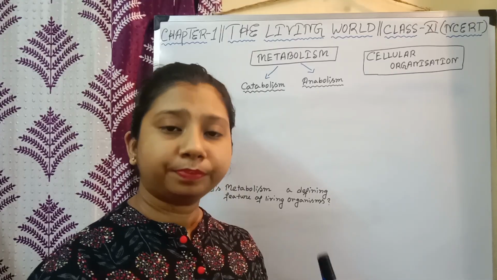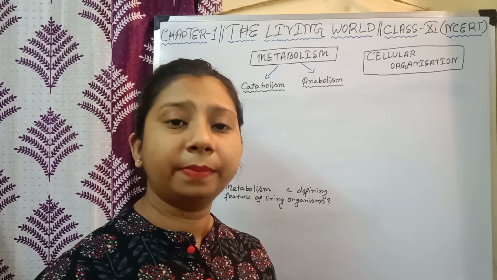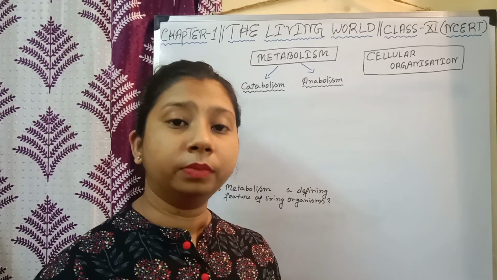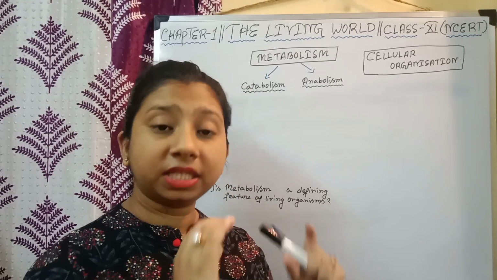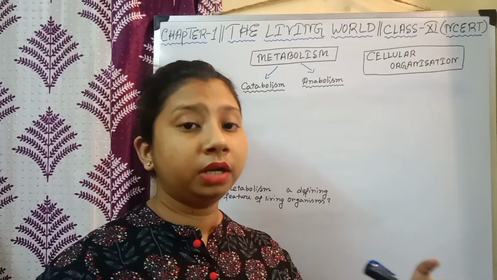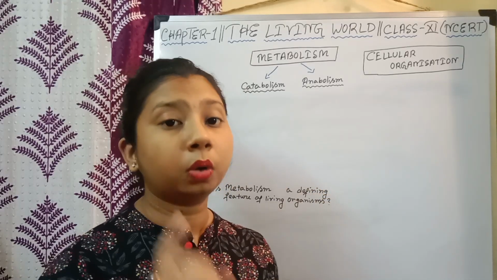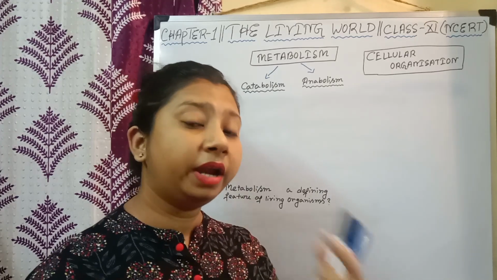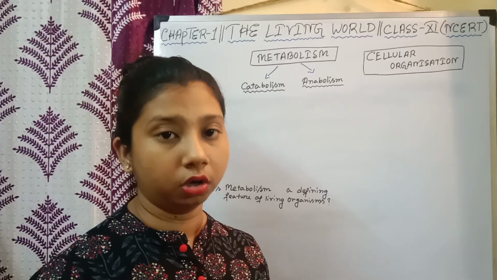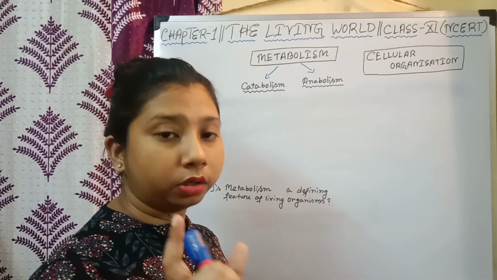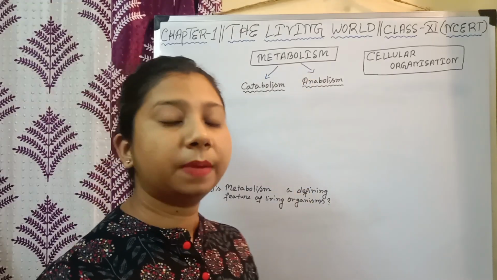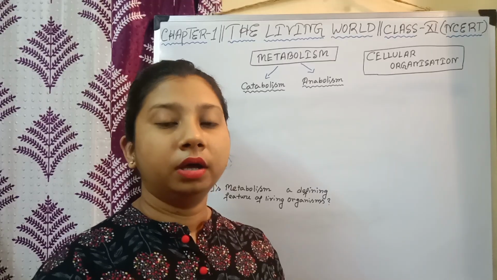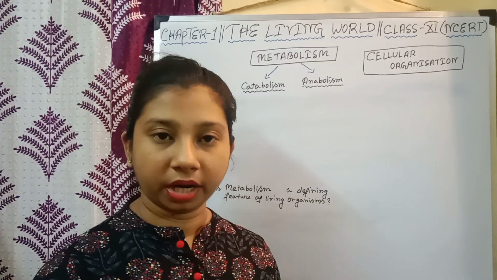These various chemical reactions are very important for a living organism to be alive, correct? This continuous chemical reaction is required for a living organism to be alive. This is a very important feature of a living organism. So in a word, metabolism means the various chemical reactions that are happening inside our body. We can collectively call these chemical reactions metabolism, correct?